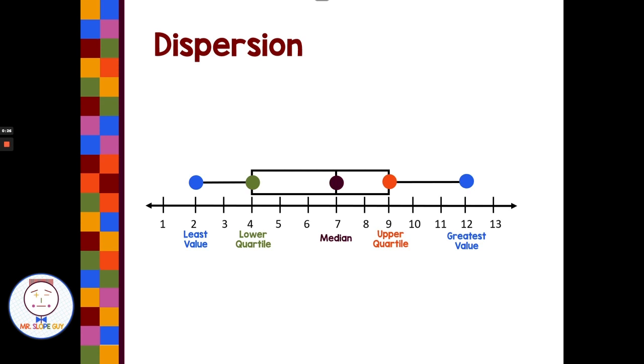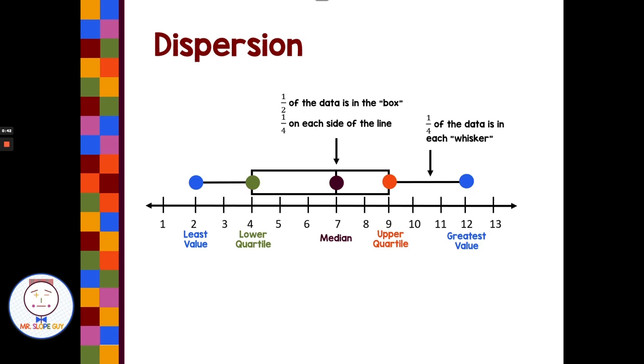When we put five dots out there, those five dots create four sections, or four quartiles. Within the box, half of the data is in the box, 1/4 on each side of the line. We have 1/4 of the data in each whisker. So we have four sections, four quartiles, each containing 25% of the data.